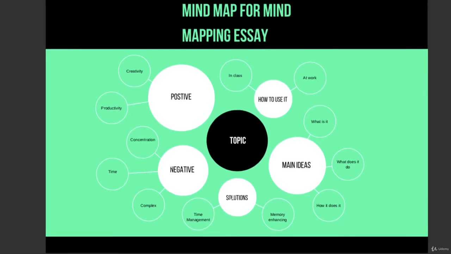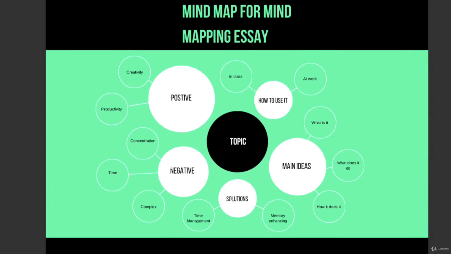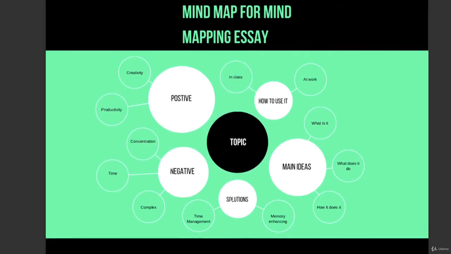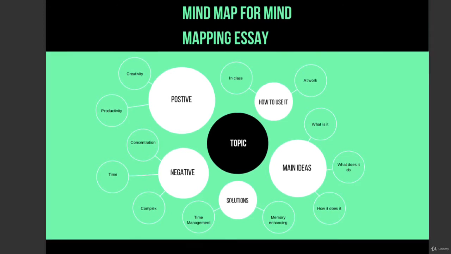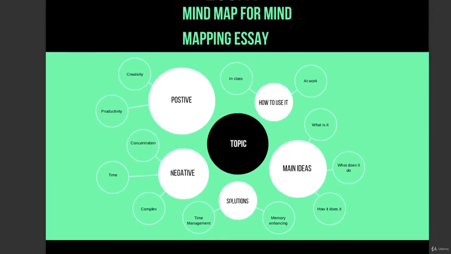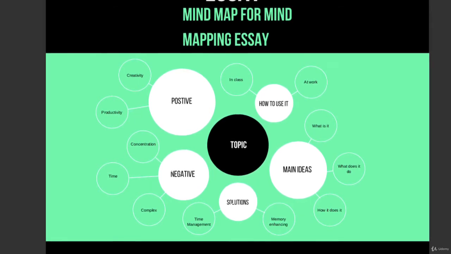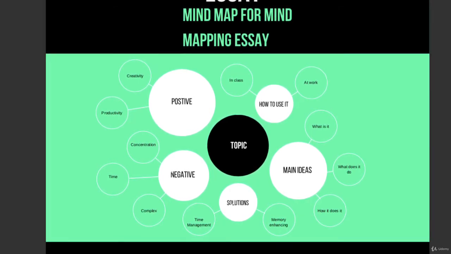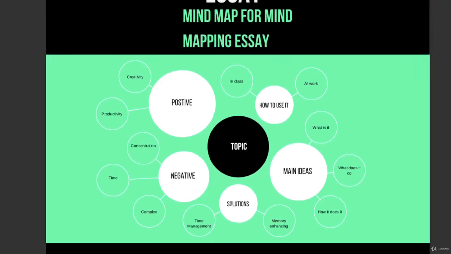So now we're going to talk about how you can use mind mapping to write an essay. So let's say you have a topic. Whatever the topic is, let's just take an example for a topic. Should an average person take supplements when going to the gym? That's a random topic that we just chose right now, okay?